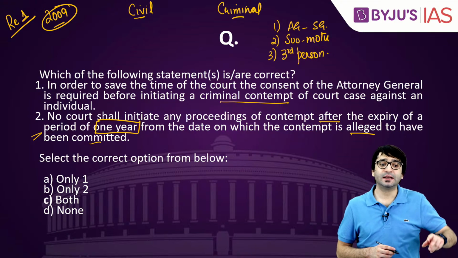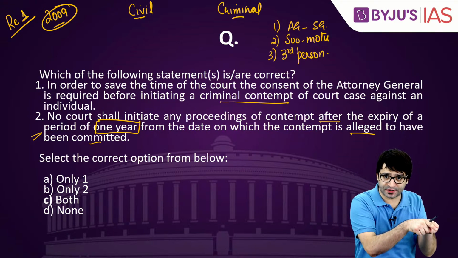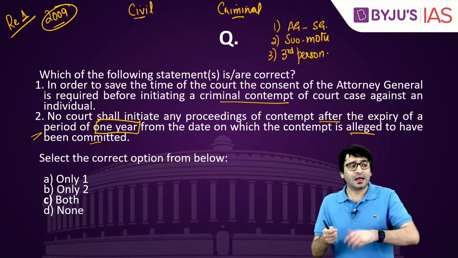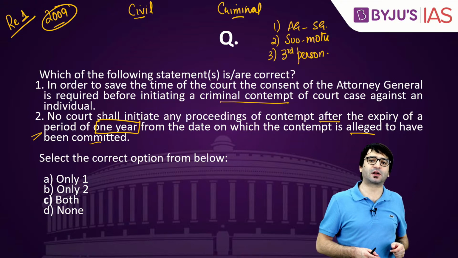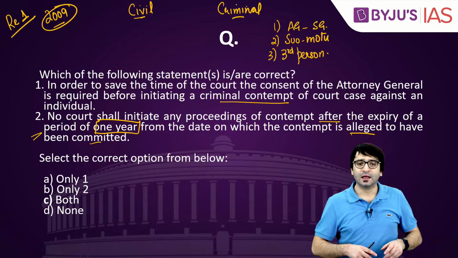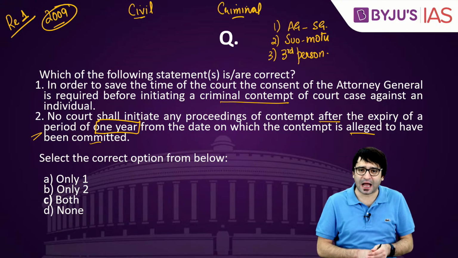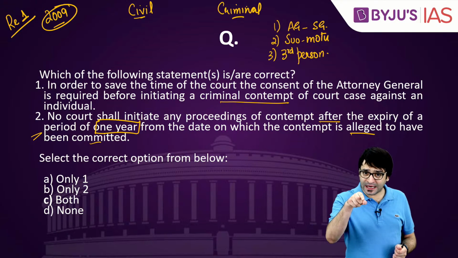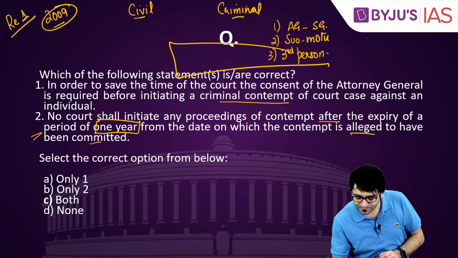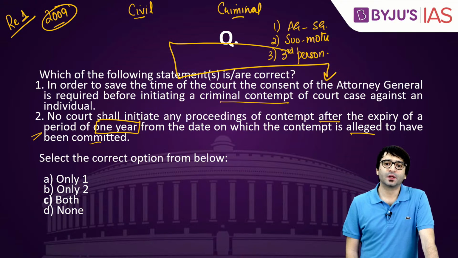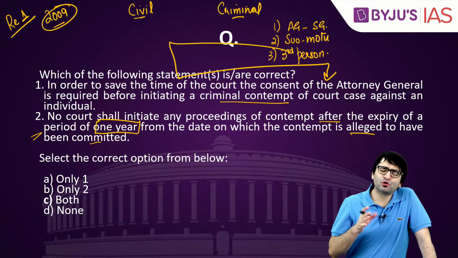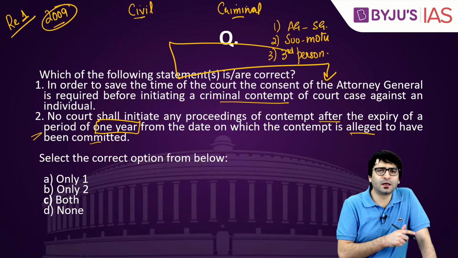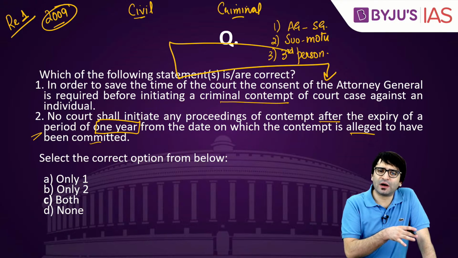Third person. Who is this third person? Neither the Attorney General or the Solicitor General, nor the court itself, but a third person is now approaching the court that this particular gentleman has committed contempt of court, he should be punished. The law says, Criminal Contempt Act of 1971 says that you need in this case the permission of the Attorney General of India. Why permission? What is the reason? This can be asked in your prelims examination. So you might know that yes, in criminal contempt of court cases, we require the prior consent of the Attorney General for India. But what is the reason?